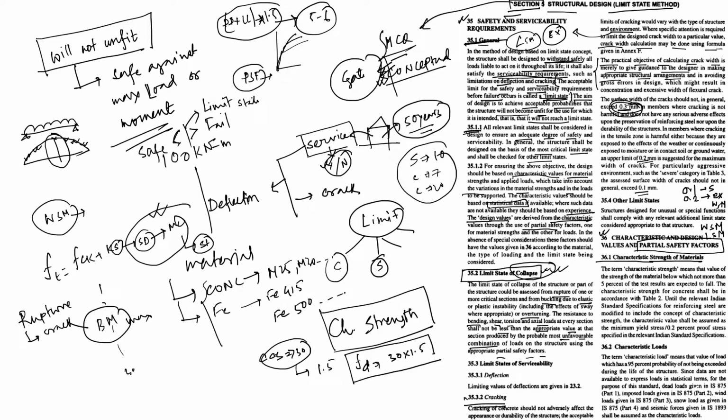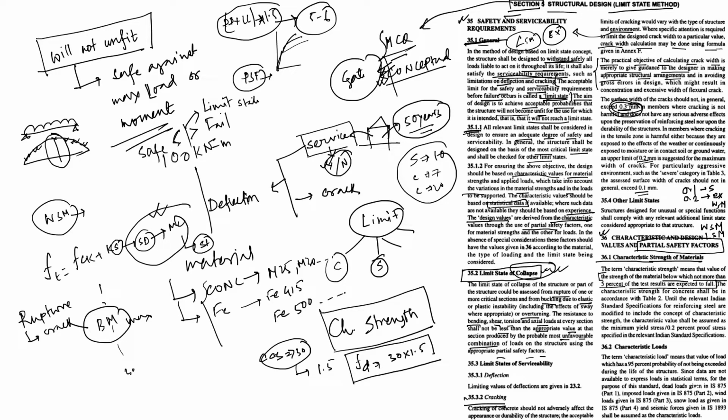The term characteristic strength means that the value of strength of the material below which not more than 5% of the test results are expected to fall. Read it very carefully. Again, I am repeating: the term characteristic strength means the value of the strength of the material below which not more than 5% of the test results are expected to fall.